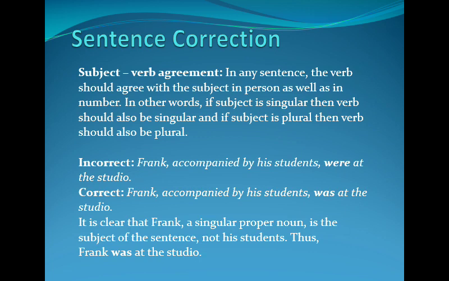As is given in the example, the incorrect sentence is "Frank, accompanied by his students, were at the studio." Now there is a rule in grammar that when you have a subclause, that is the subclause over here, accompanied by his students, whenever you have accompanied by or along with or as well as, you are to ignore the subclause and take the number of the main subject. Now the main subject in this particular sentence is Frank. So Frank being singular, you cannot use were as the verb, you need to use was, as is given in the correct sentence. "Frank, accompanied by his students, was at the studio."